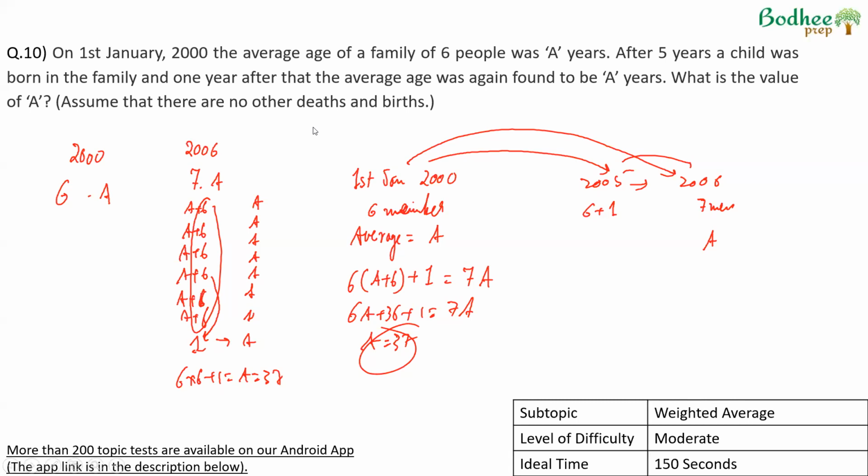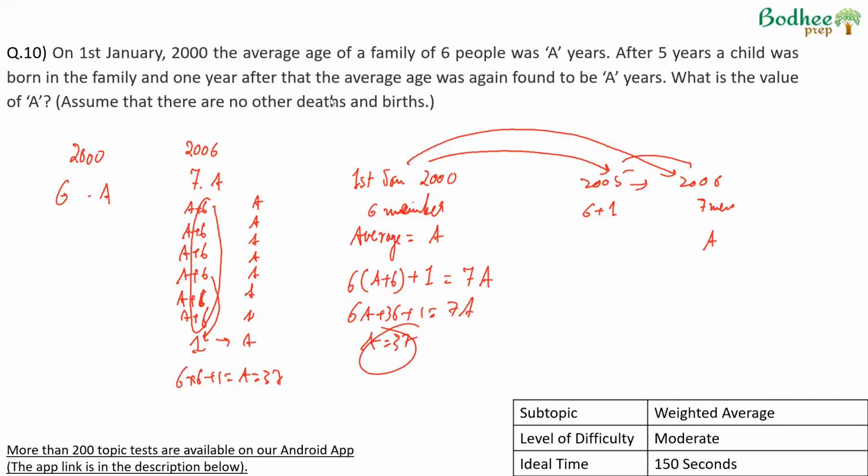Overall, the level of the question will be moderate. If you've been doing previous year questions, this is the kind of question that you would have attempted. Typically, when this question was asked in CAT, I think it had a family of a couple who had a child. It should not take more than about 2.5 minutes to solve a moderate level question.